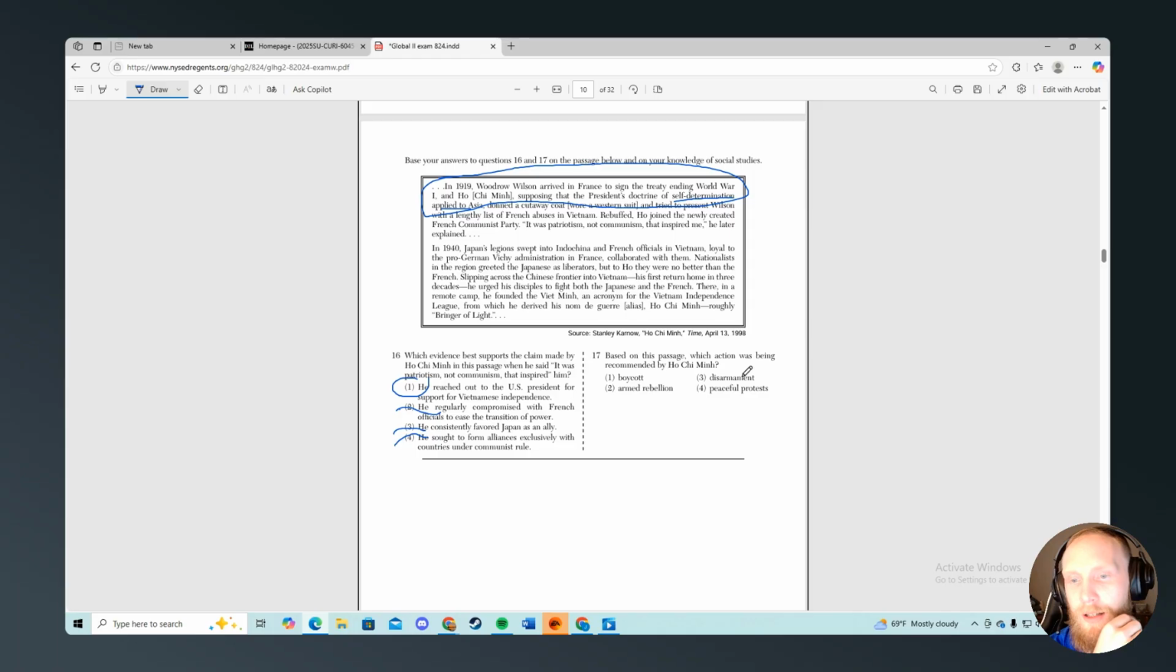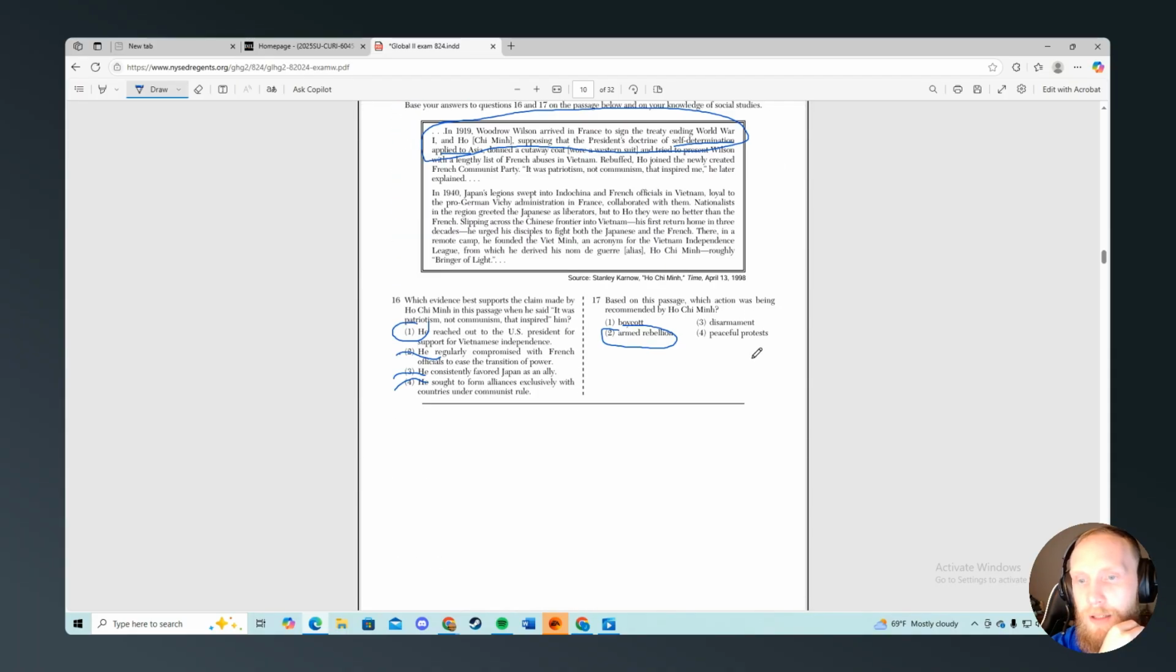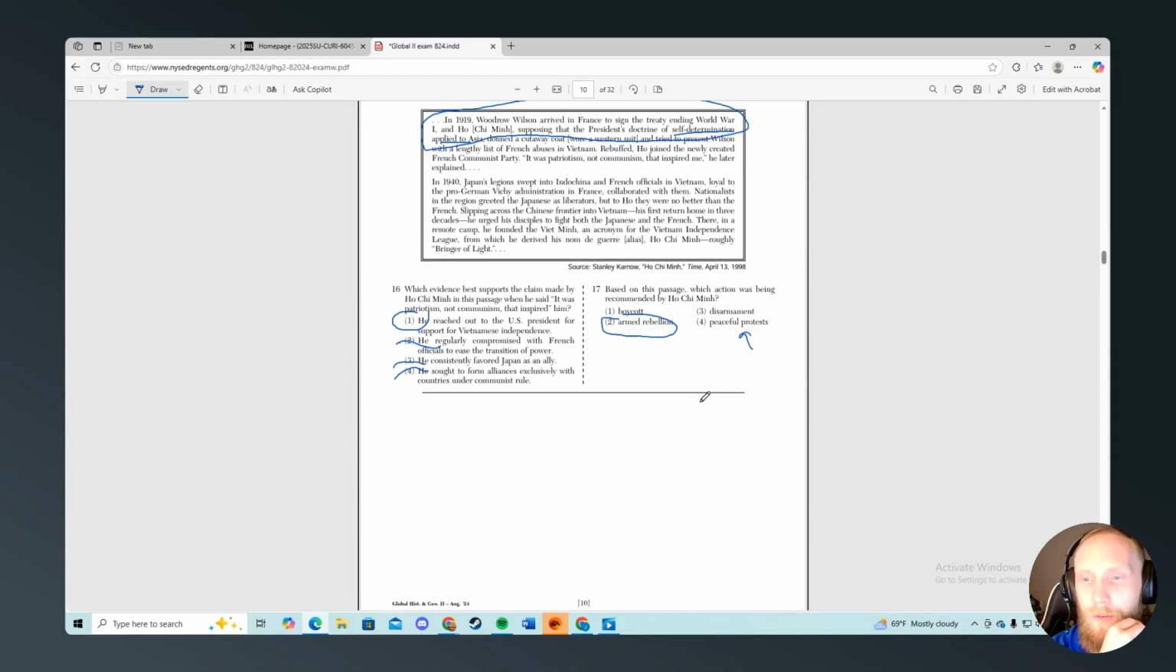Based on this passage, which action was being recommended by Ho Chi Minh? Armed rebellion. Because he wasn't like a civil disobedient, peaceful protest guy. They did the whole Vietnam War thing.